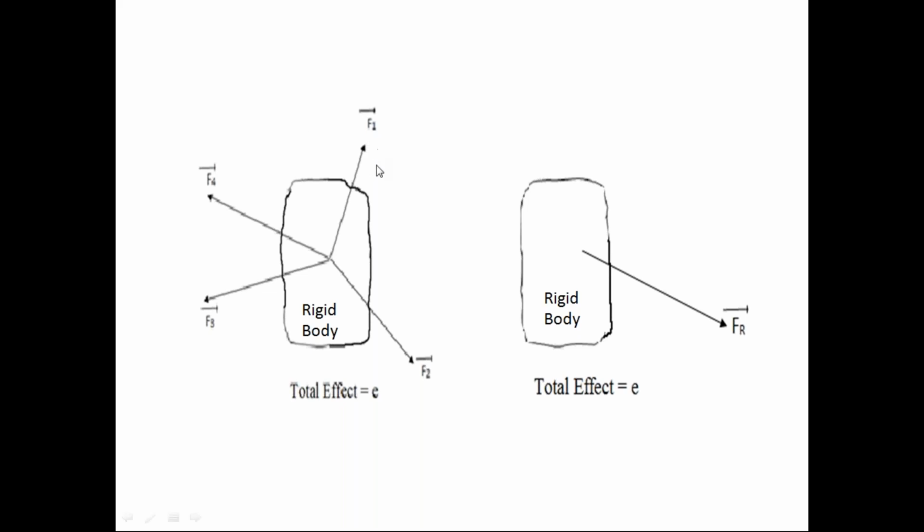So if the number of forces acting on the rigid body is replaced with one force without changing the effect on the rigid body, that is very, very important, we call this one force the resultant force.